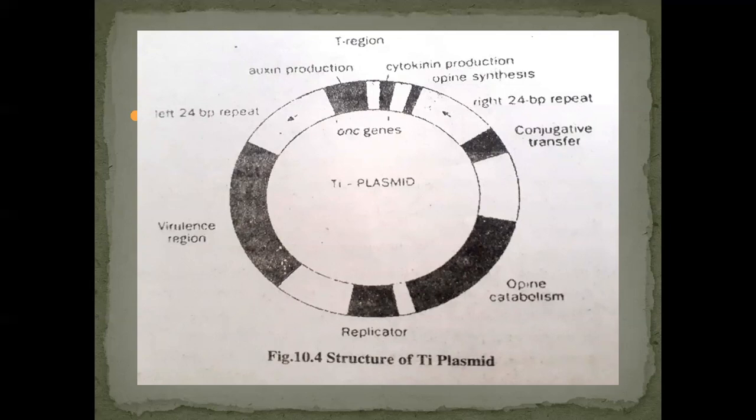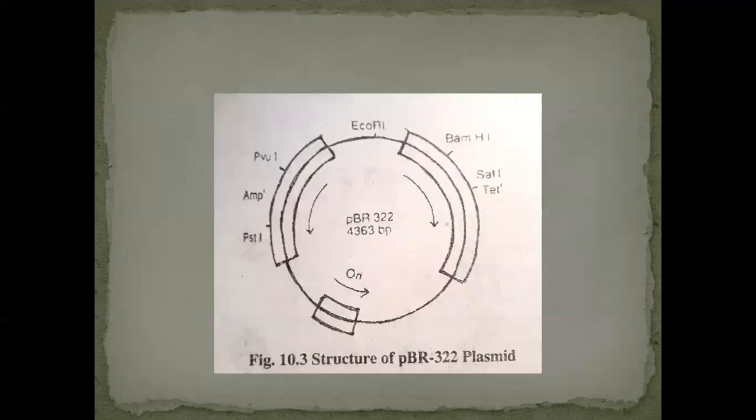Next, this is another artificial plasmid, the pBR322 plasmid. P means plasmid, BR is in honor of the scientists Bolivar and Rodriguez, and the number is 322. This plasmid consists of circular double-stranded DNA and carries some specific marker genes.